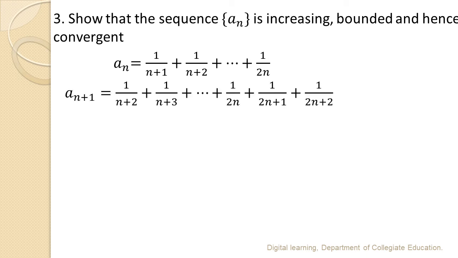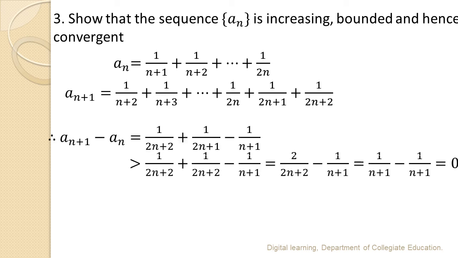An plus 1 can be obtained by replacing n by n plus 1, that is 1 divided by n plus 2 plus 1 divided by n plus 3 up to 1 divided by 2n, 1 divided by 2n plus 1, 1 divided by 2n plus 2. Take the difference an plus 1 minus an, we get 1 divided by 2n plus 2 plus 1 divided by 2n plus 1 minus 1 divided by n plus 1.